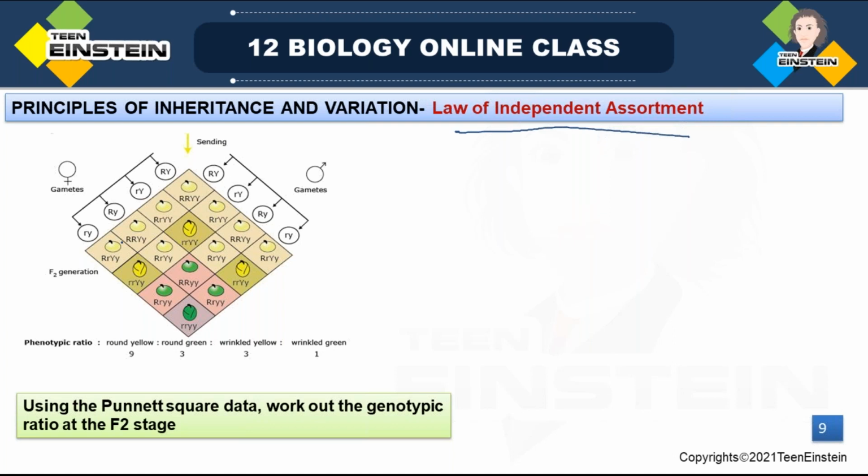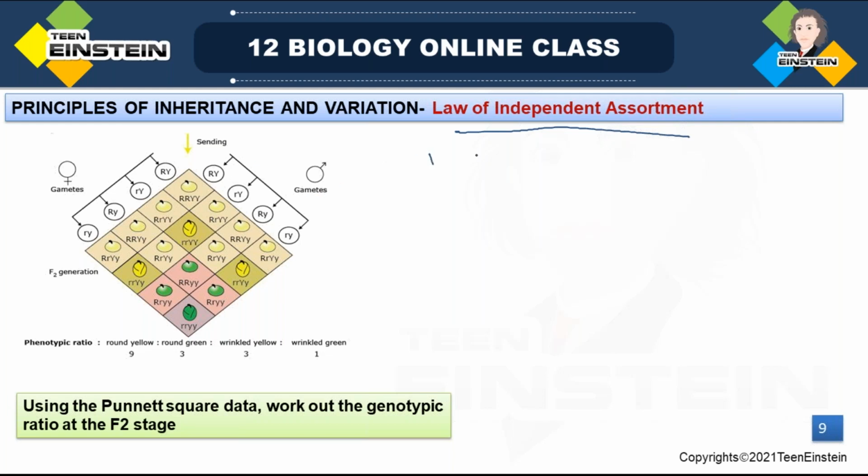Got it? According to this law, when two pairs of traits are combined in a hybrid, we have selected two pairs for crossing, right? So two pairs of traits are combined in a hybrid. One pair of traits will segregate independently from the other trait. So there is no effect of the other trait on the segregation of this particular trait.